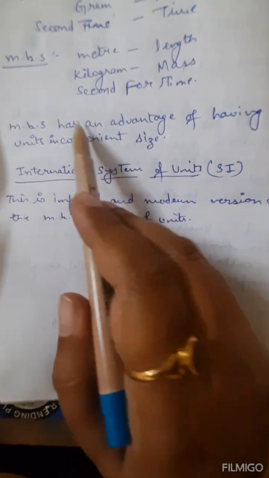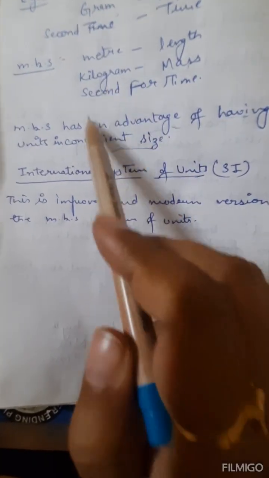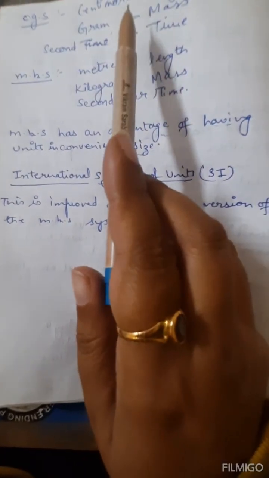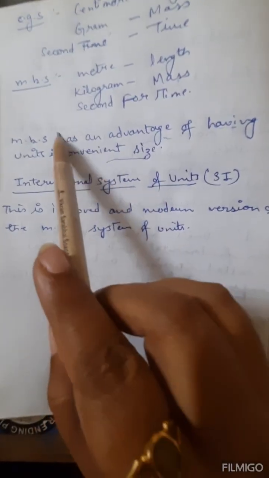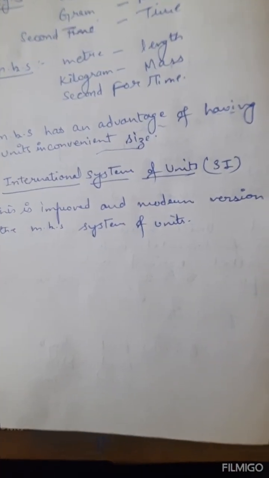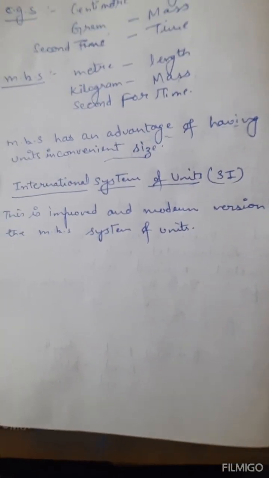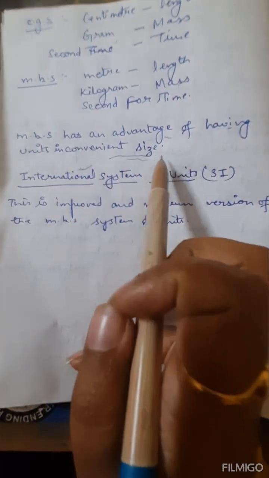Now here is an important part: the MKS system has the advantage of having units in convenient size, meter, kilogram, second, over CGS. CGS is centimeter, gram, and second. The time unit is the same. So the MKS system has an advantage because it has units in convenient size. Like you can use meter instead of centimeter, kilogram instead of gram, and the time unit is the same in all three systems.